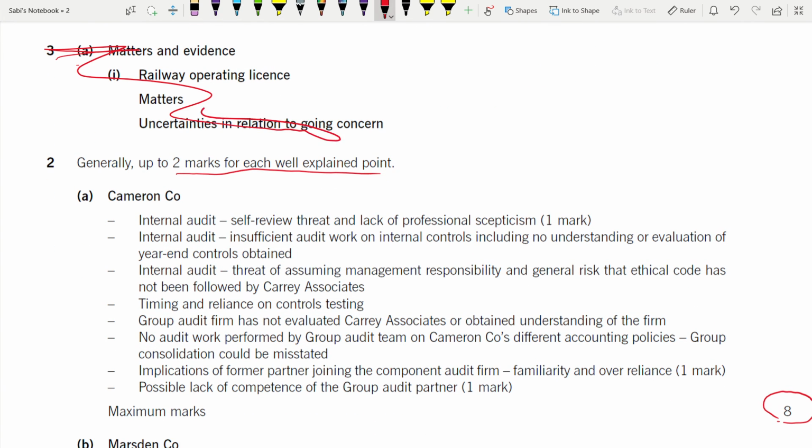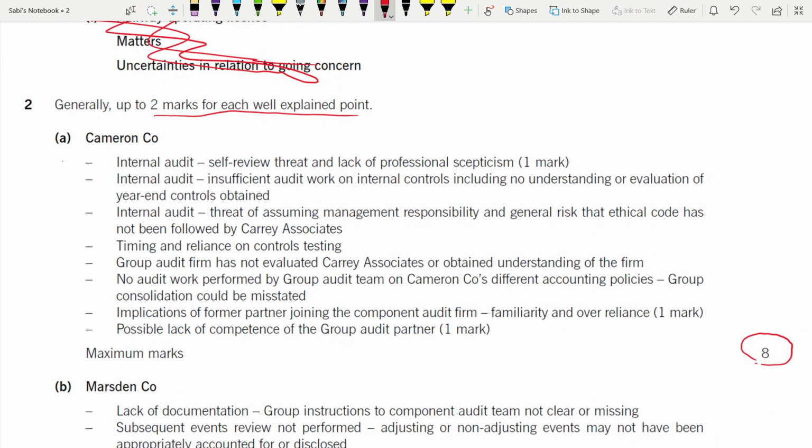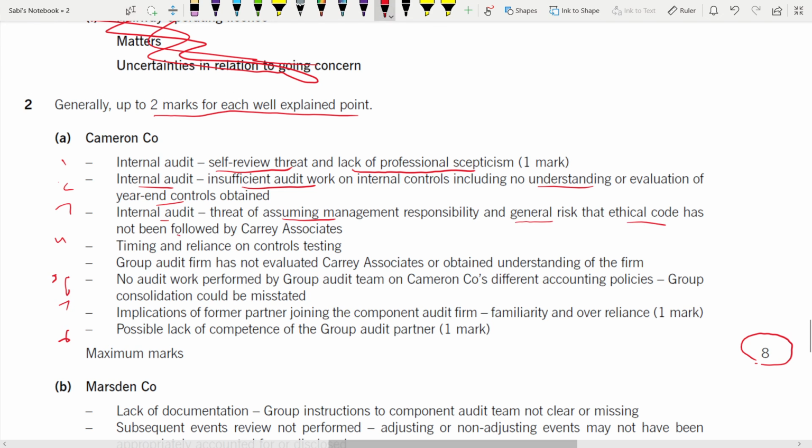Okay, this is for question number 3. So for part A, Cameron, they have also given you all the possible answers. 1, 2, 3, 4, 5, 6, 7, 8. 1 mark if you say that there's a self-review threat and lack of professional skepticism for internal audit. Second, again relating to internal audit, insufficient audit work on internal controls and no understanding or evaluation of the year-end control. Third, again on internal control, threat of assuming management responsibility and general risk that ethical code has not been followed. Timing and reliance on control testing.